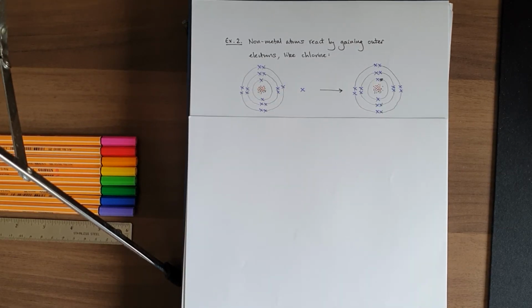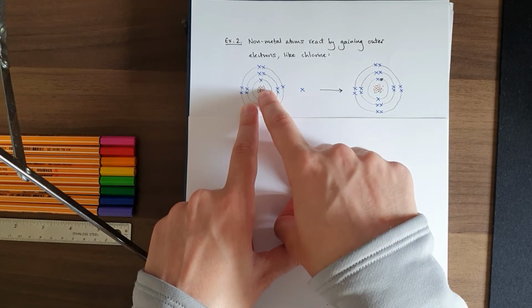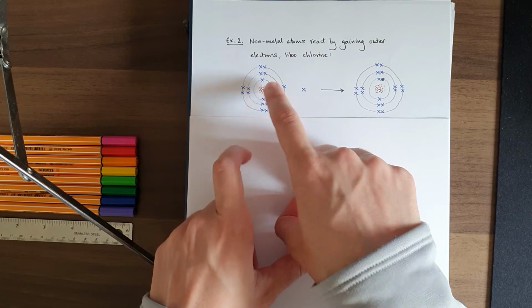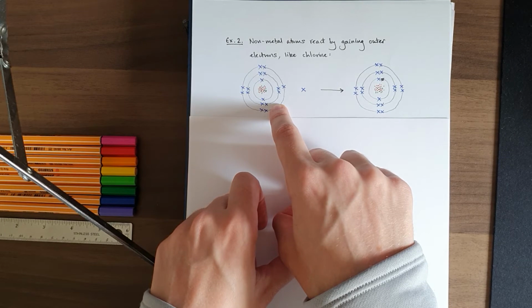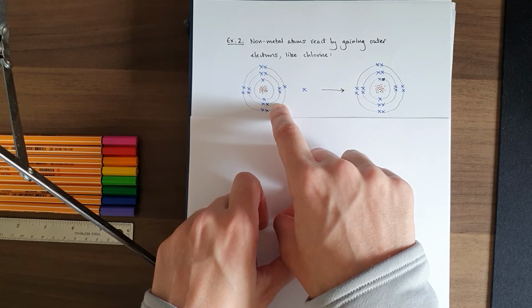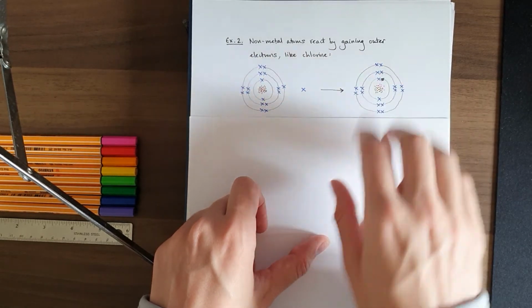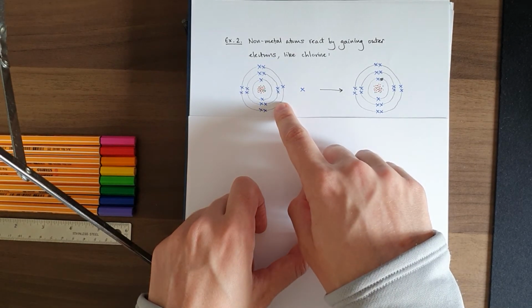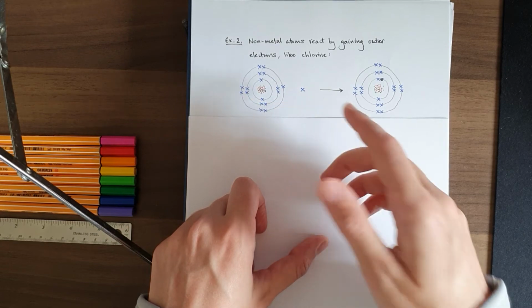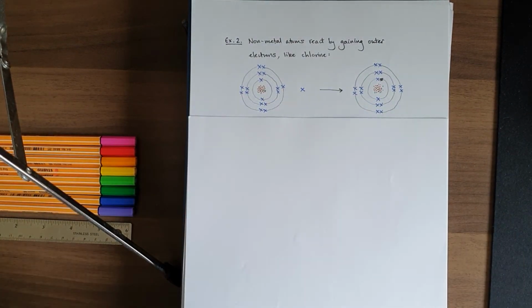So I've done the same thing again, drawn out a full diagram of chlorine with my 17 protons in the middle and my 17 electrons around the outside. And this time, let's think about what is happening, because again, we have outer electrons and we have some kind of reaction happening. Now you could say, well, why doesn't the chlorine just lose electrons? Why don't all atoms just lose electrons? Why don't they all just gain electrons? Why don't they all do the same thing?